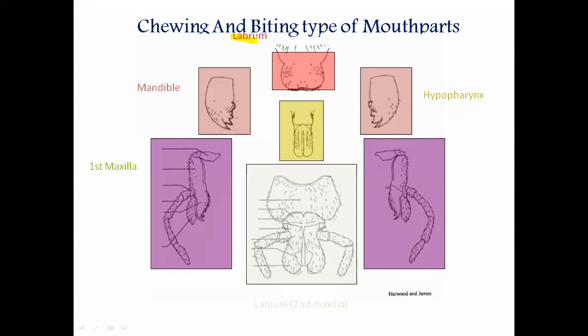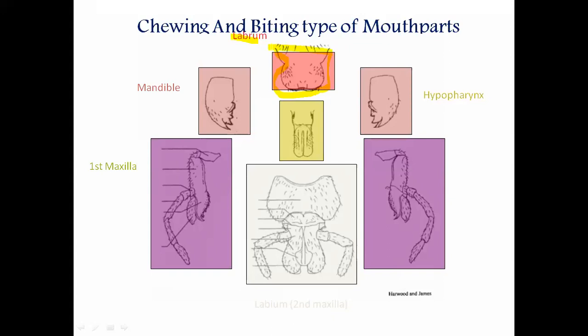You will not face any problem in today's lecture. Try to understand this first lecture of mouth parts. What is the labrum? It is the upper lip. I am focusing on this first one. This is the labrum. This whole part is called the labrum, which is the upper lip.